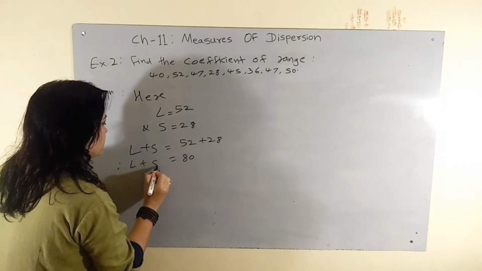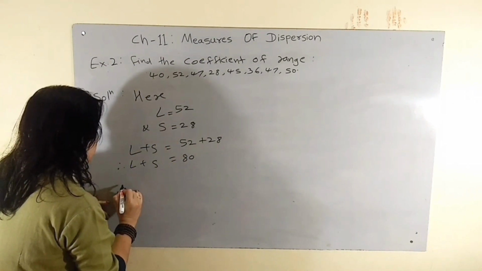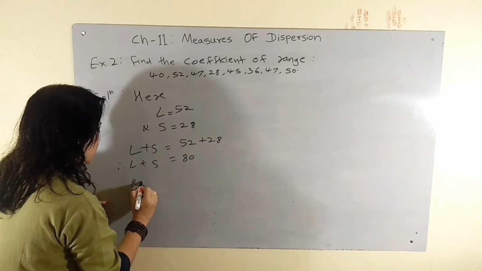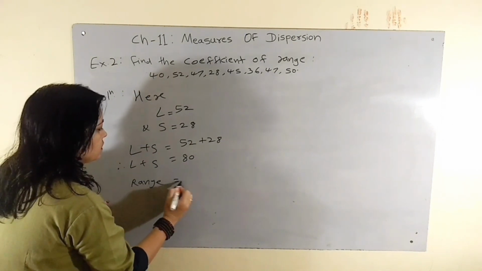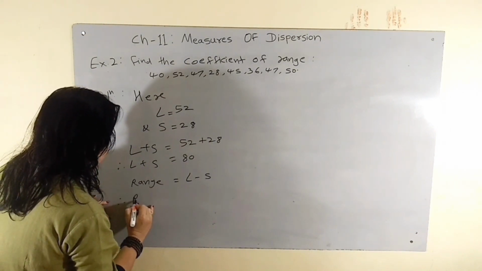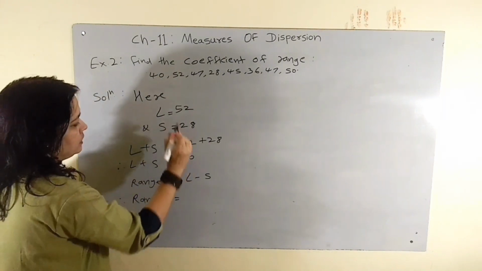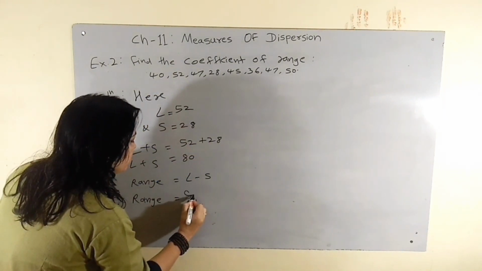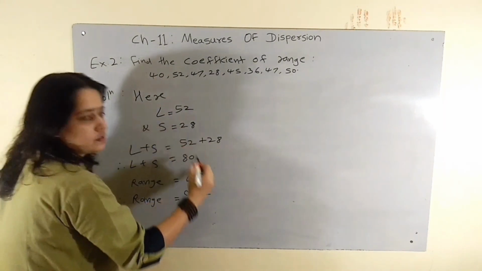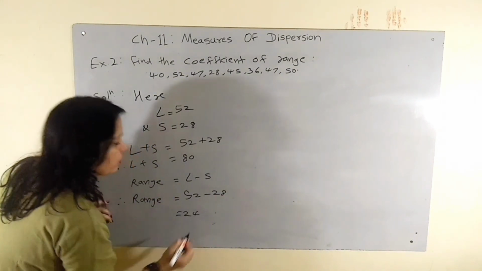Therefore, L plus S is equal to 80, and L minus S, that is range. Now range is equal to L minus S. Therefore, range is equal to 52 minus 28, which is equal to 24.